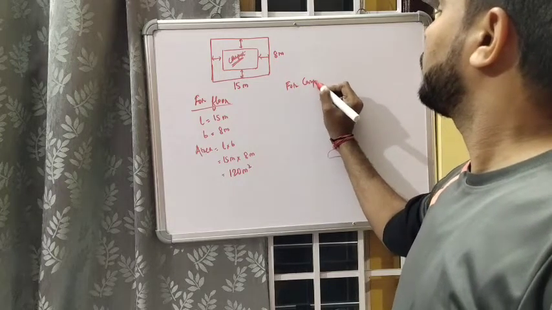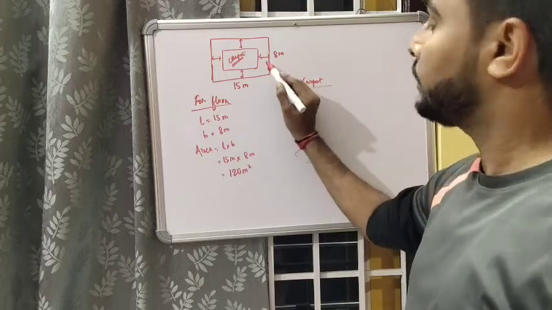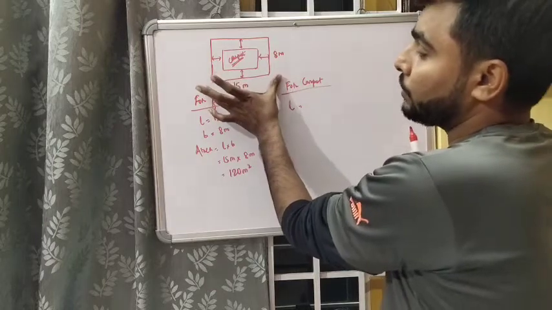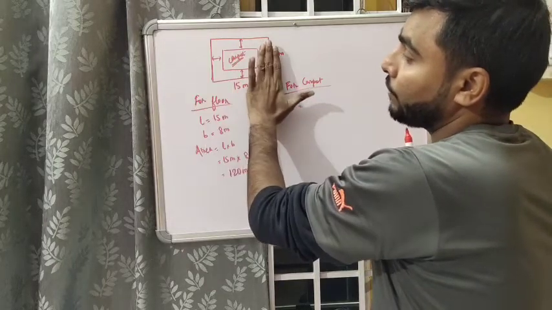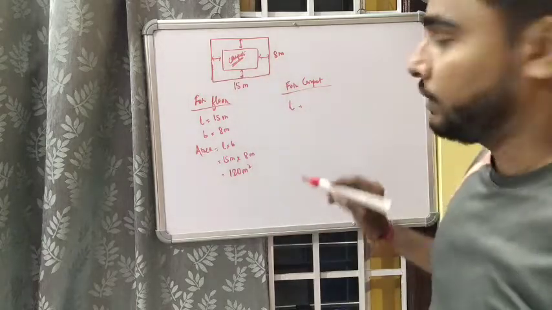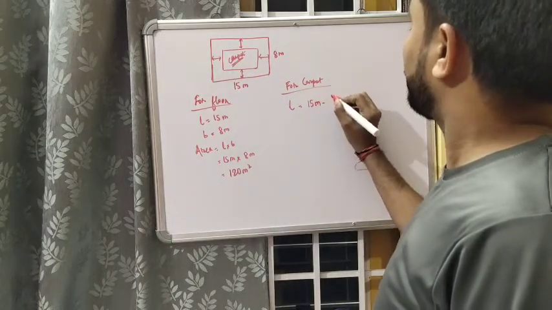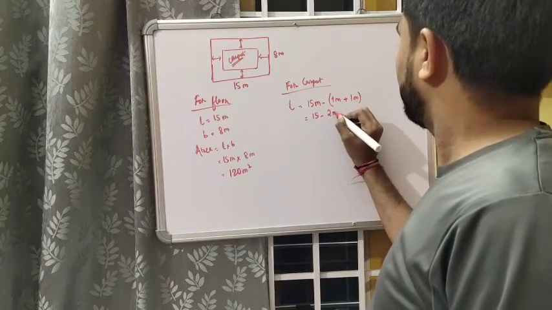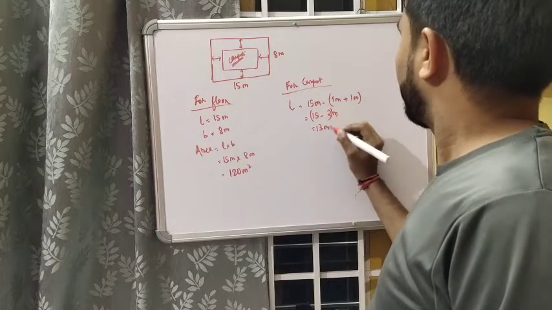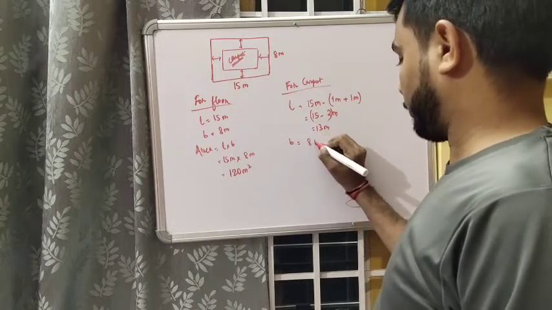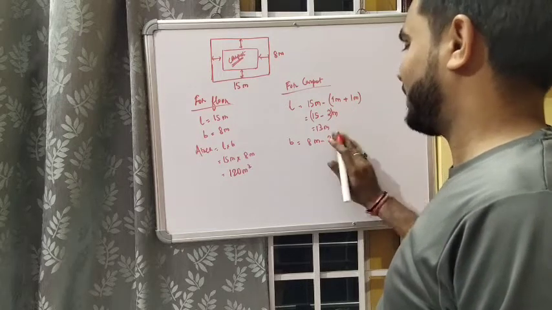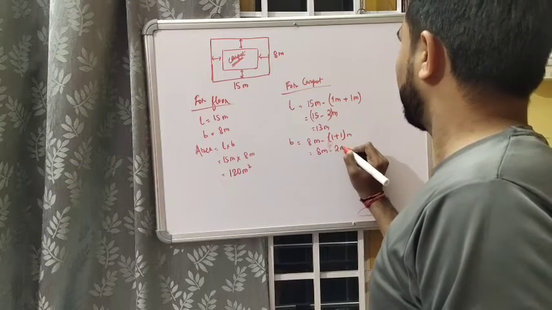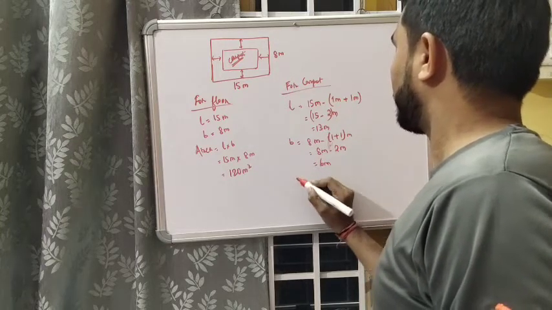For the carpet, length will be what? This is the edge: 1 meter here and 1 meter here. So from the total of this 15, we have to remove 1 meter of this side and 1 meter of this side to know the length of the carpet. So length will be 15 meter minus 1 meter minus 1 meter, 15 minus 2 meter, that is 13 meter. Breadth will be 8 meter minus 1 plus 1 meter, 8 meter minus 2 meter, that is 6 meter.